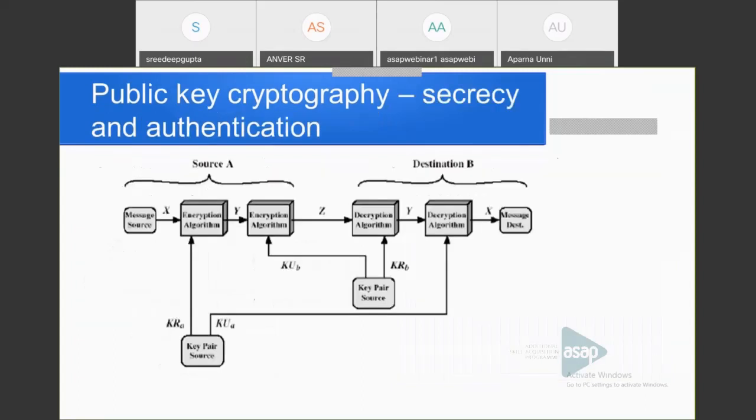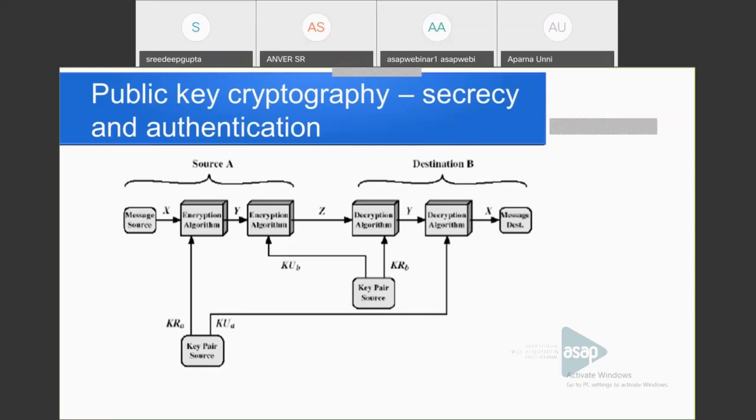Next is public key cryptography to ensure both security goals, confidentiality and authentication, that is, secrecy and authentication. Then how can we do it? Bob is sending the message to Alice, and both confidentiality and authentication have to be ensured. So first we can say confidentiality.